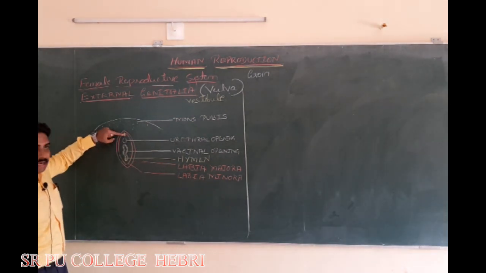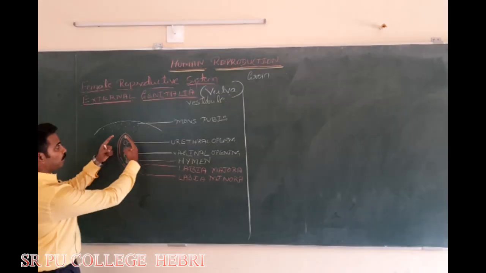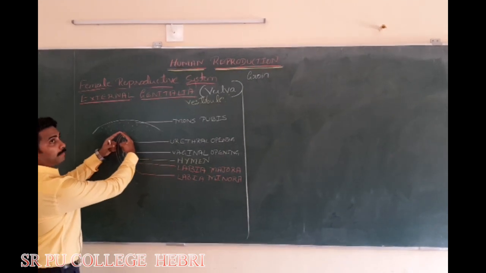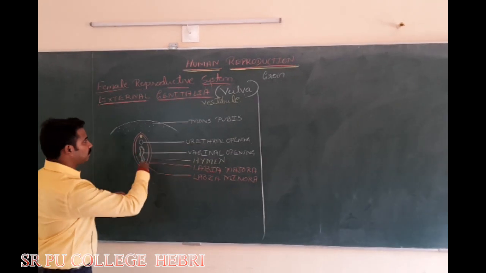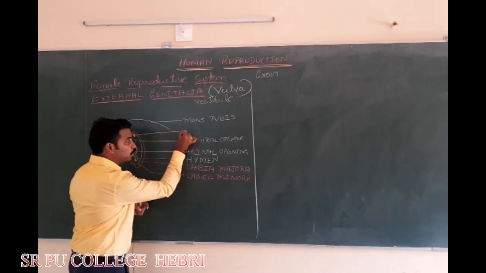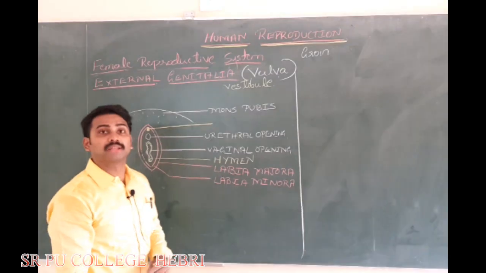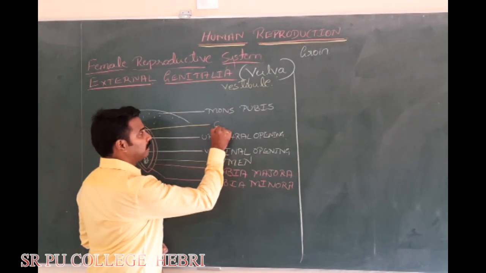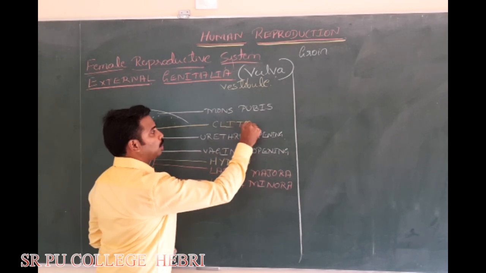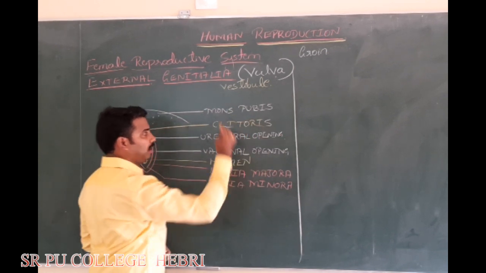This erectile tissue, very important, is found at the joining of the labia minora, above the urethral opening. It is erectile or spongy tissue, and it is called what? Clitoris.